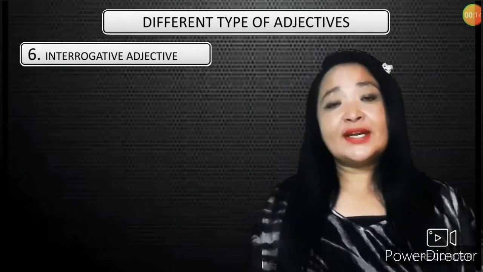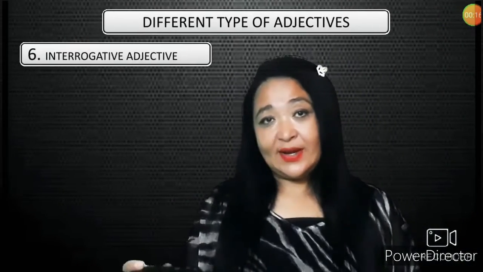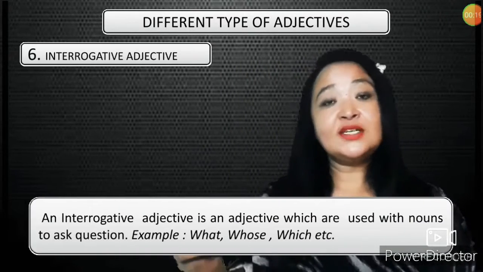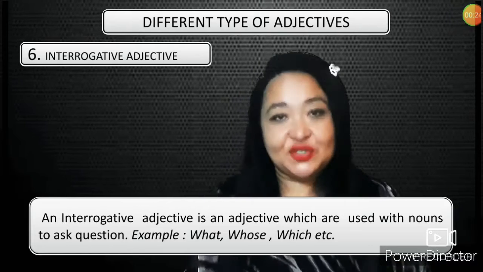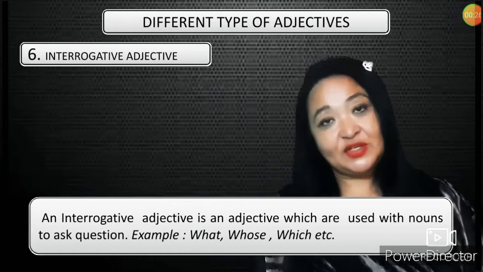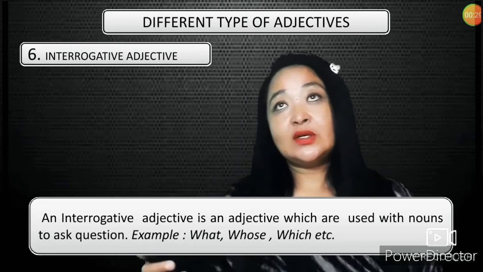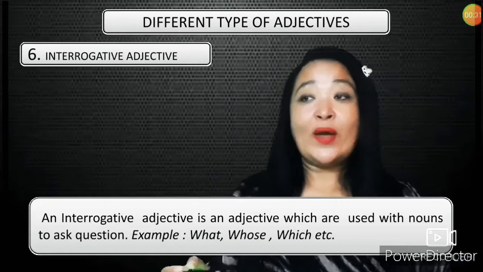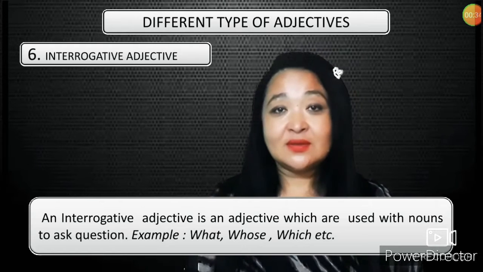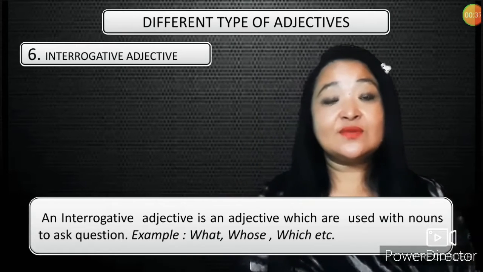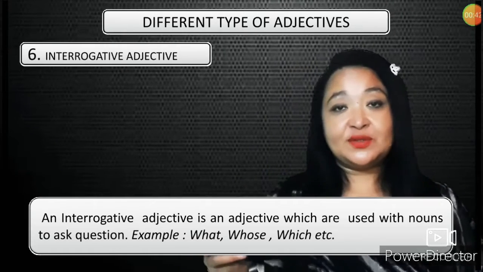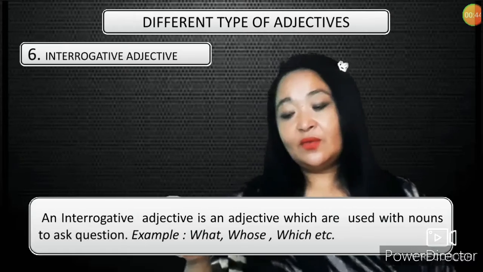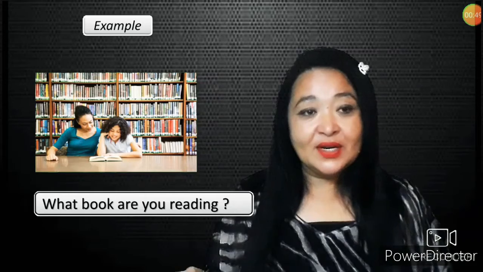Next is an interrogative adjective. What is an interrogative adjective then? Well, an interrogative adjective is an adjective which is used to ask questions. Adjectives like what, when, who, whose, this kind of adjectives are called what? Interrogative adjectives. An adjective which is used to ask questions. Okay, for example, when I ask, what book are you reading? What book are you reading?